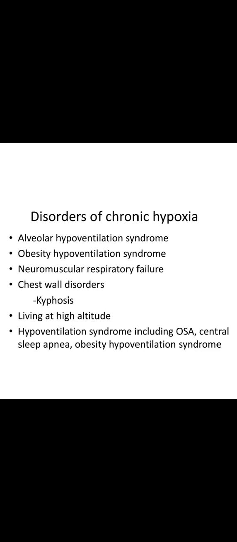And then next we can see the causes that happen due to disorders of chronic hypoxia, which may be due to alveolar hypoventilation syndrome, obesity hypoventilation syndrome, neuromuscular respiratory failure, chest wall disorders like kyphosis, persons living at high altitude, and hypoventilation syndromes including OSA, central sleep apnea, and obesity hypoventilation syndrome.